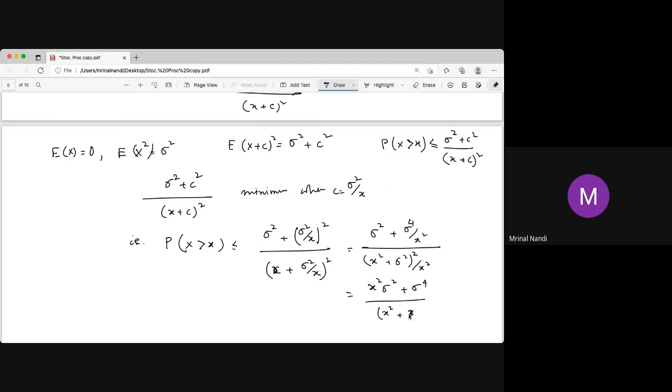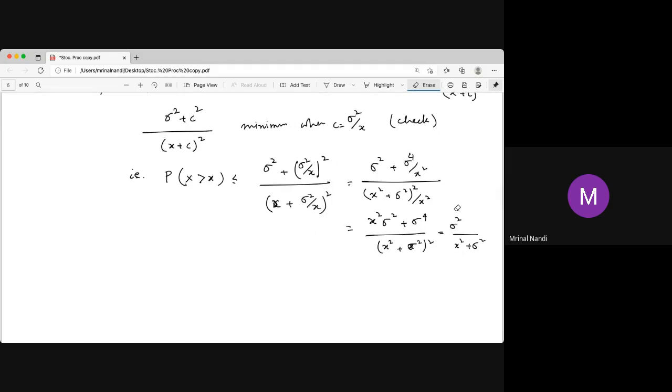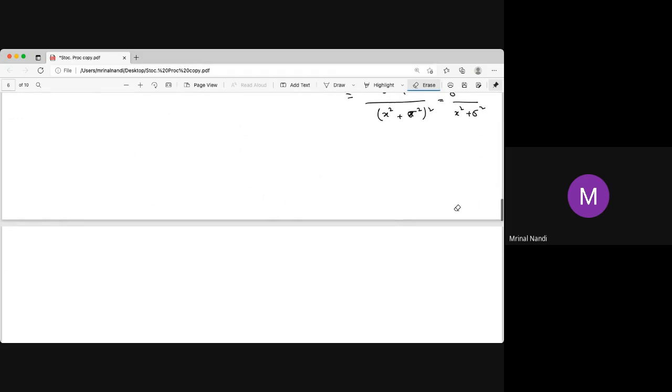Yes, it's coming. You take sigma square common, and one x square plus sigma square cancels out, so you get sigma square by (x square plus sigma square). And you just check this is minimum for this value. You can just take the derivative, set the derivative to 0 and then find the minimum, with the second derivative positive.